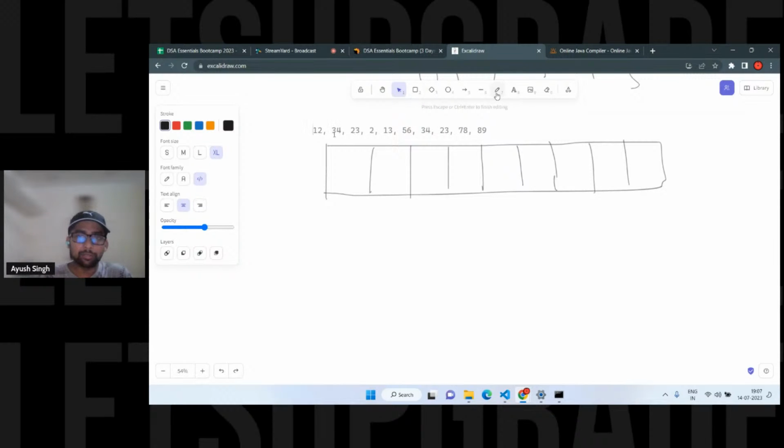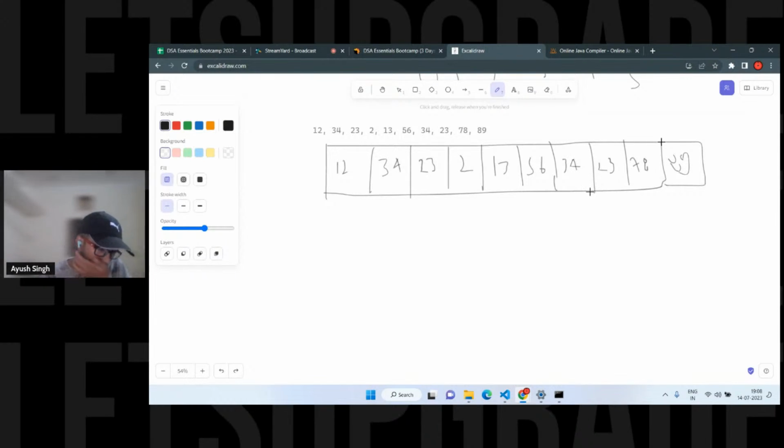Okay, so we have 12, 34, 23, 2, 13, 56, 34, 23, oops, one space, and 89. So what is the normal approach for bubble sort? How does it work?